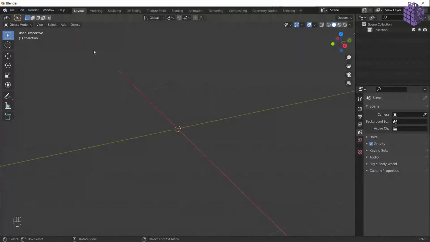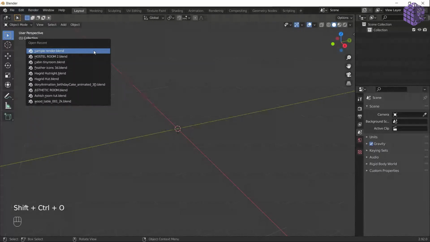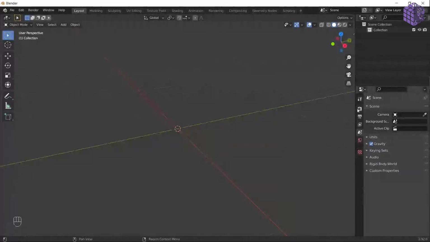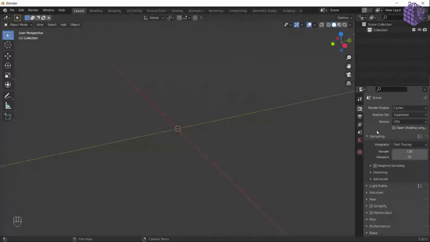I have a question. So, how much processing power do we need for that? I mean, the basic or minimum specs that we need to run this. It totally depends. Blender doesn't ask you for a lot of computing power. It totally depends on you. There is something called sampling. If I convert it to render, Cycles, you get this setting here, which is sampling. Sampling is how much detail you want in the render, and the more samples you use, the less noise you get.